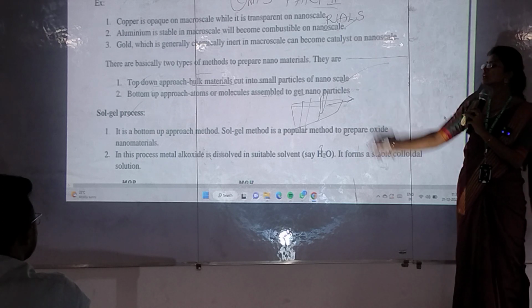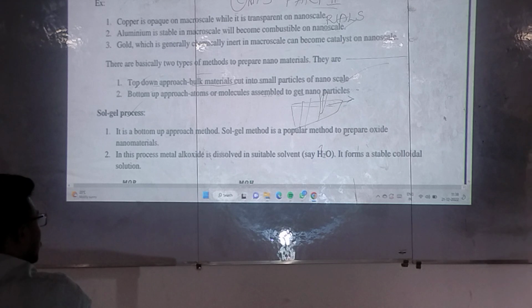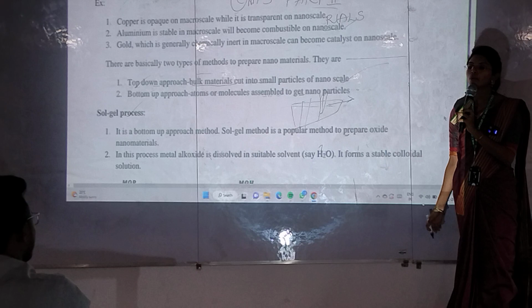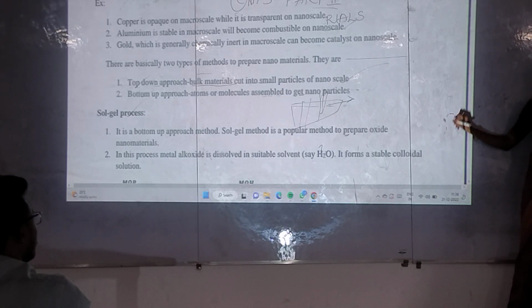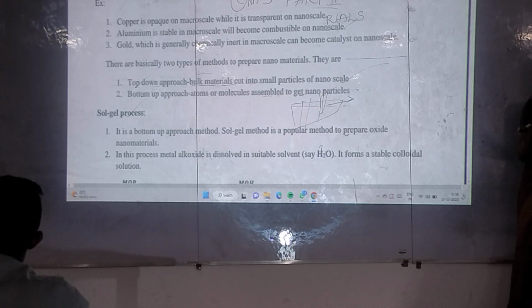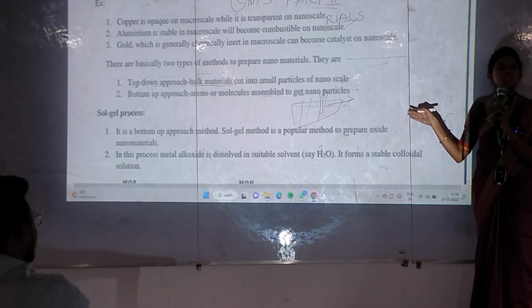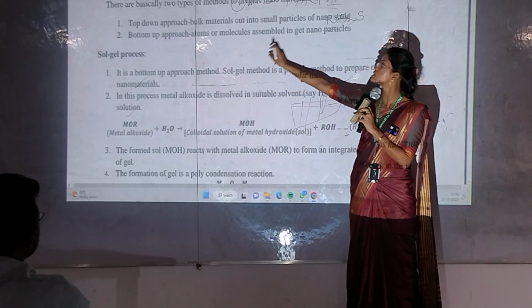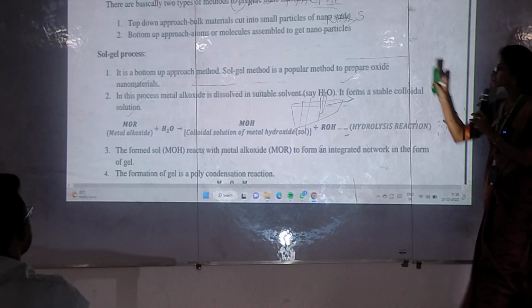Okay, next. If you see the bottom up approach, we are going to convert small particles to nanoparticles, as we have taken the atoms or molecules. How will the atoms or molecules be? Very tiny, right? So now these tiny particles I am going to aggregate or assemble to form the nanoparticles. So in the bottom up approach, the atoms or molecules assemble to get the nanoparticles.